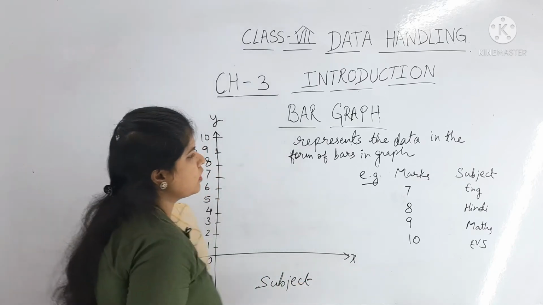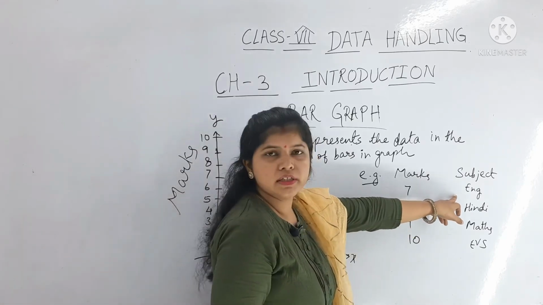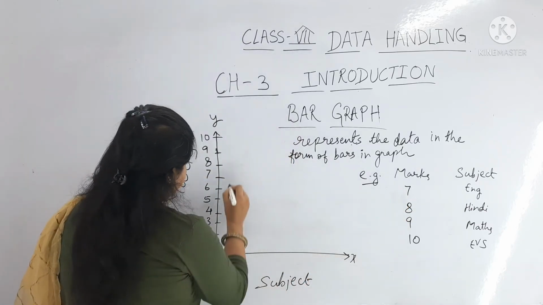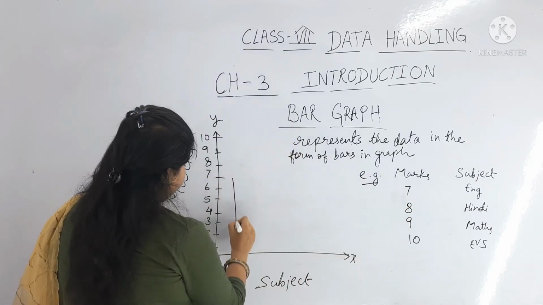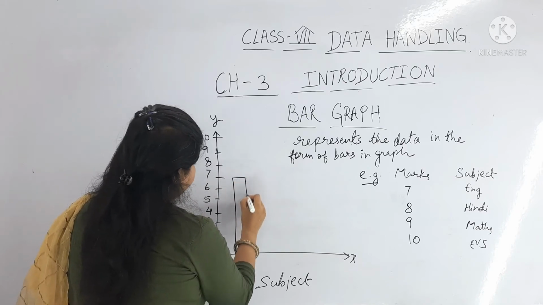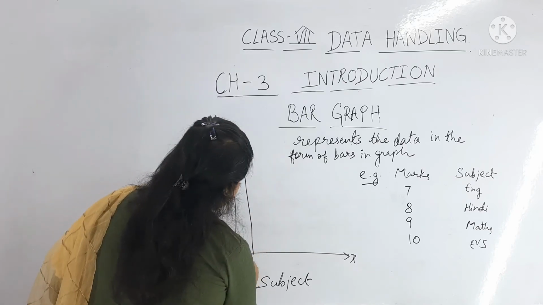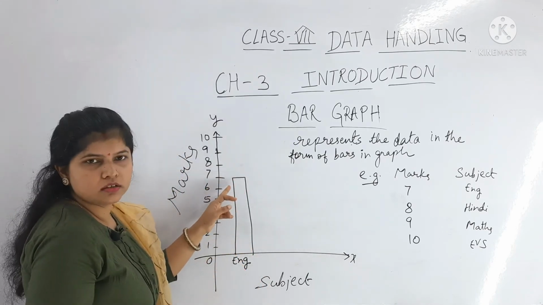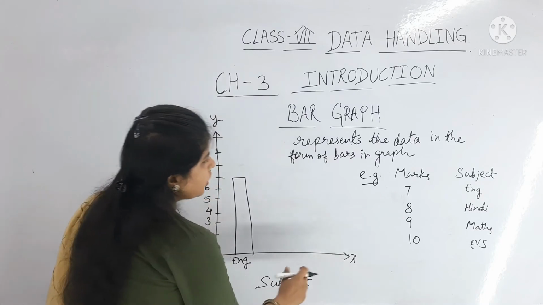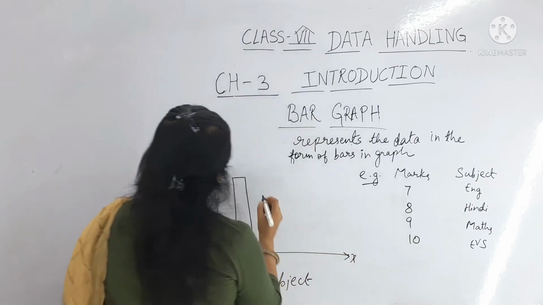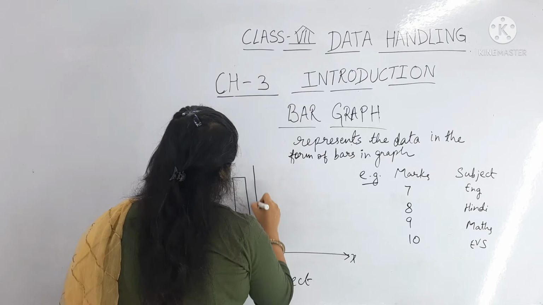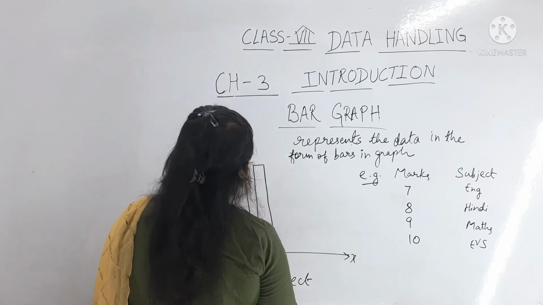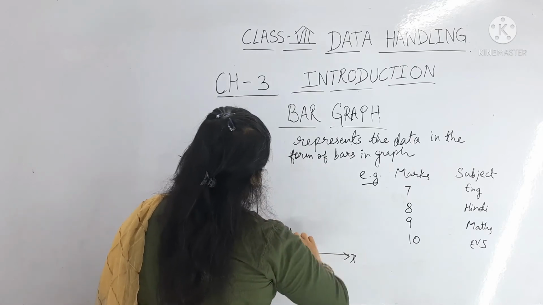You can see we have the subject English having marks 7. So here we have to plot in front of 7. This is English. Like this you have to plot the graph up to 7 according to the scale. Here Hindi is 8, so we plot up to 8 for Hindi.